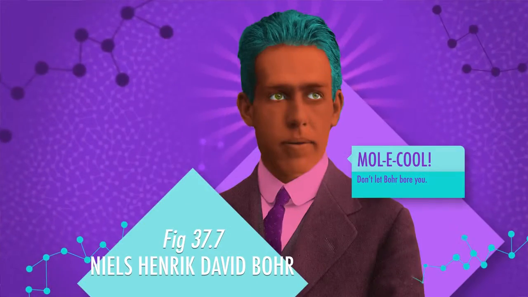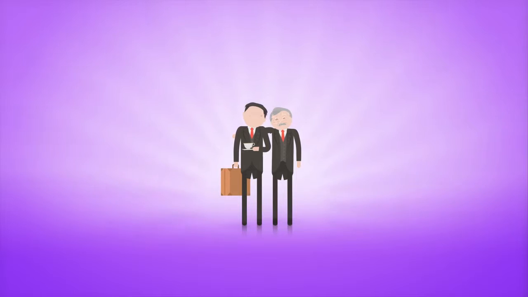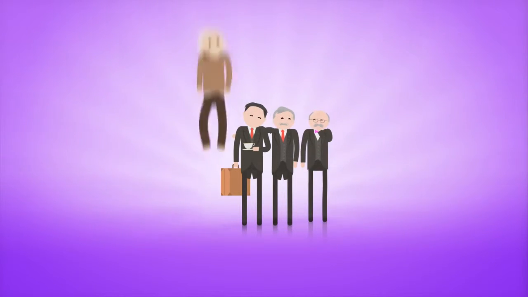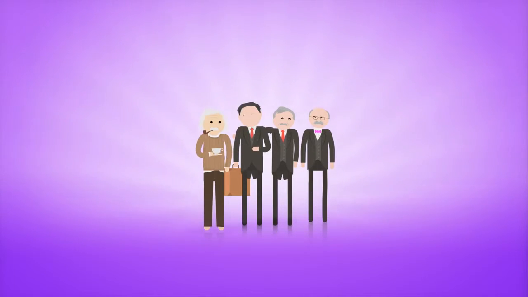Enter Niels Bohr. In 1911, the same year the results of Rutherford's gold foil experiment were published, Bohr traveled to England to study with Rutherford. And as a physicist, he was also interested in the mathematical model set forth by German physicists Max Planck and Albert Einstein to explain the behavior of electromagnetic energy. Over time, Bohr came to realize that these mathematical principles could be applied to Rutherford's atomic model.